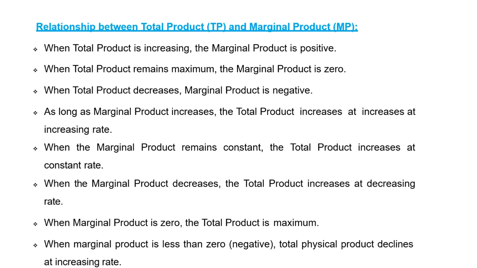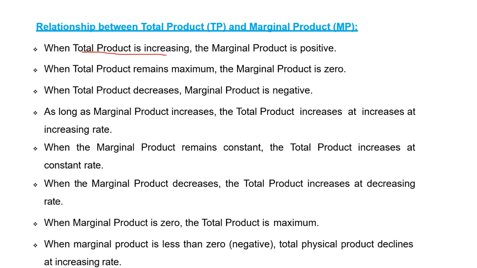Before studying the law of diminishing returns, that means nothing but the relationship between total product, marginal product and average product. This relationship all comes under the law of diminishing returns only.